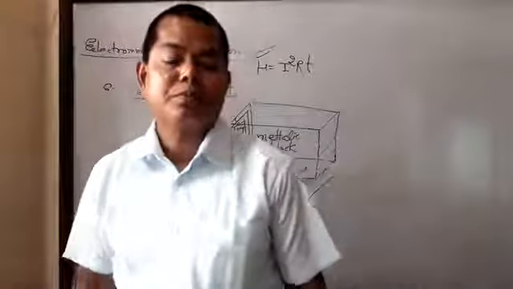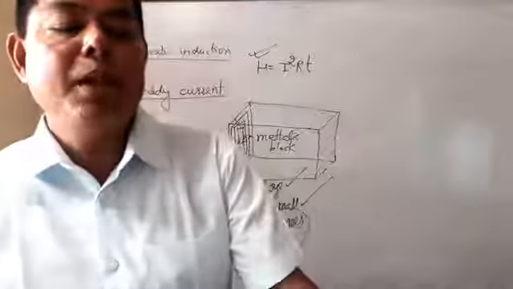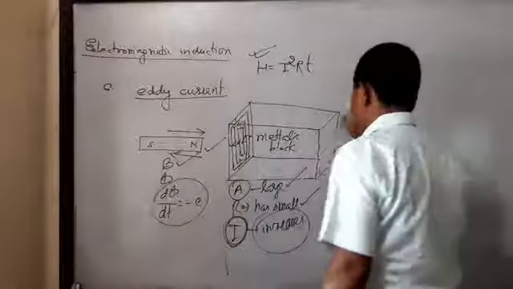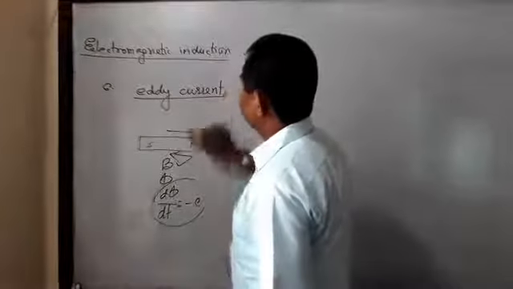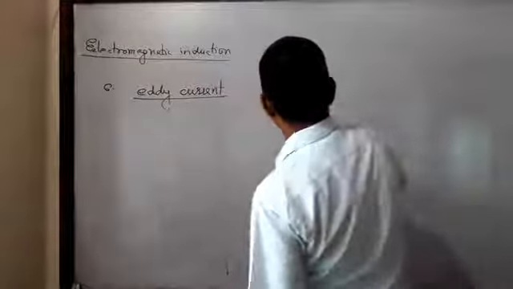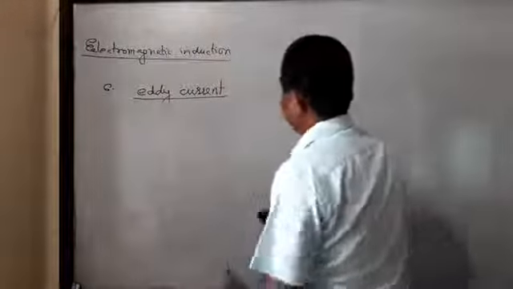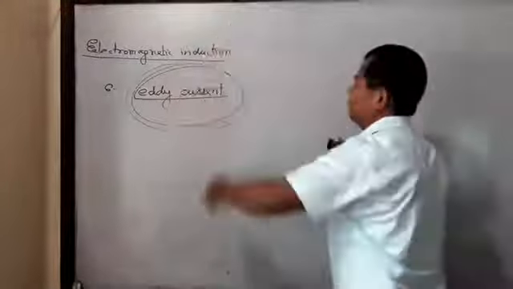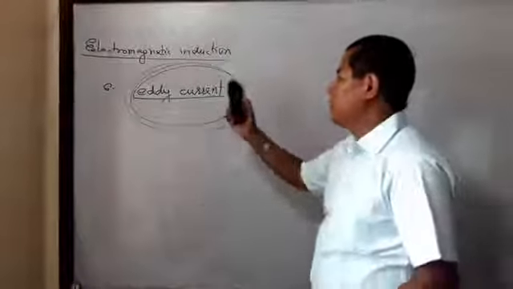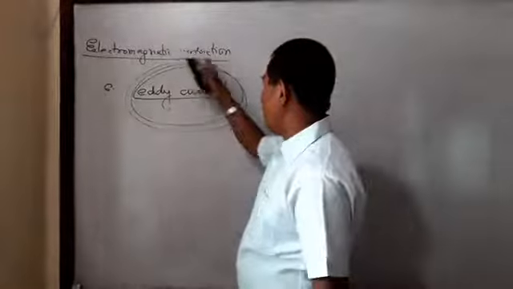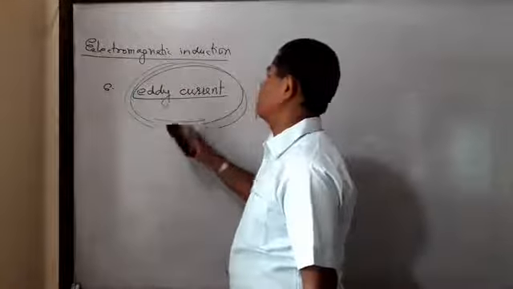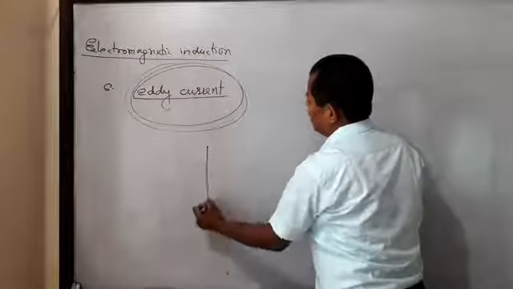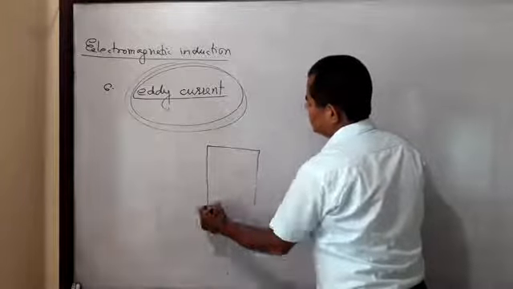Now the second part. How can this be minimized or reduced in a transformer? We can decrease this value of current by using thin sheets instead of a metal block. The second part asks how we can minimize this current in the transformer. We can minimize this current in a transformer by taking thin iron sheets.